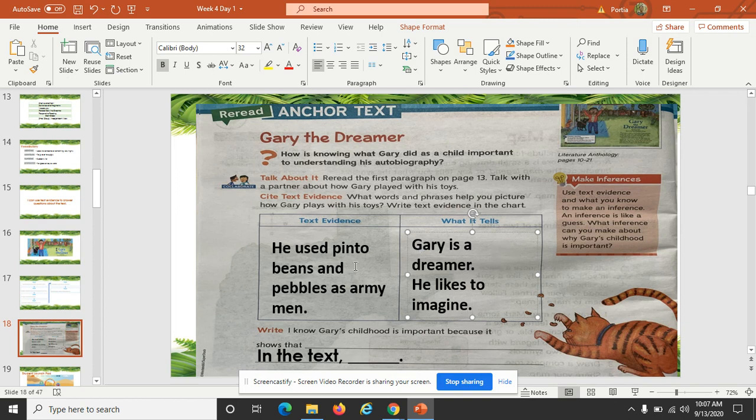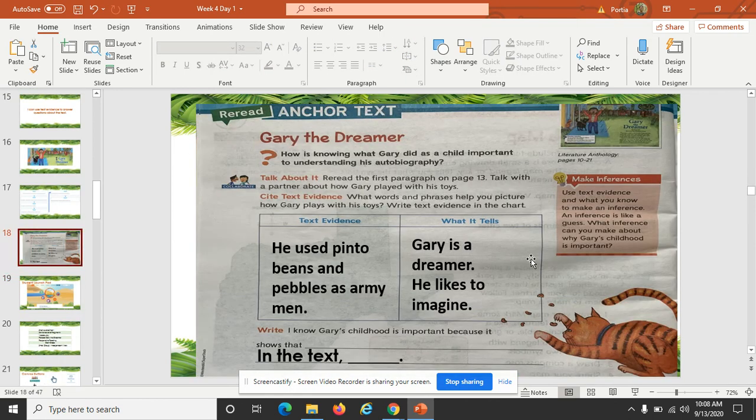Now let's focus on this text evidence and what it tells about Gary to answer the question. How is knowing what Gary did as a child important to understanding his autobiography? We will use this sentence frame to answer the question. As you can see, I added a section in the text for the evidence.